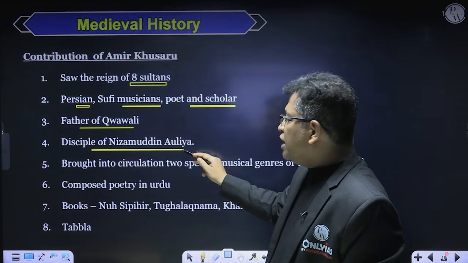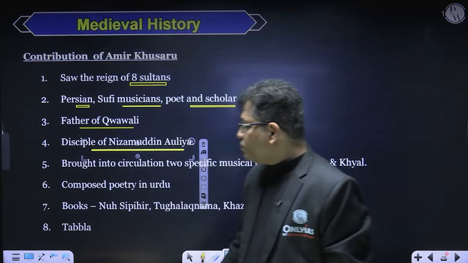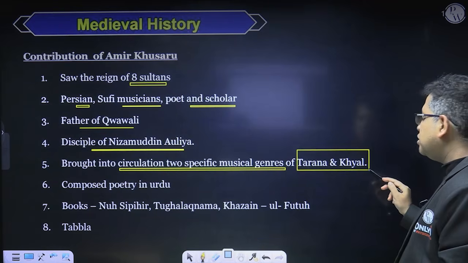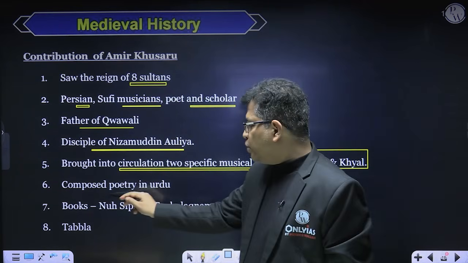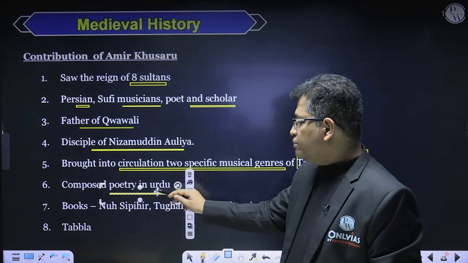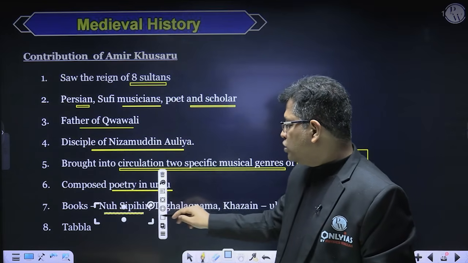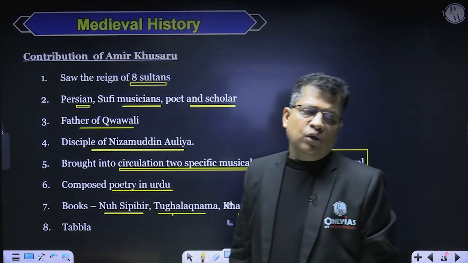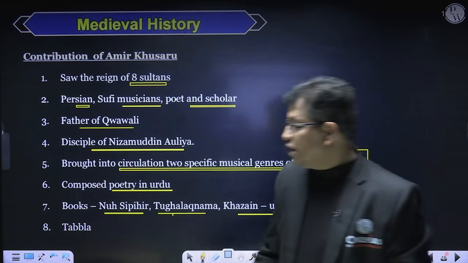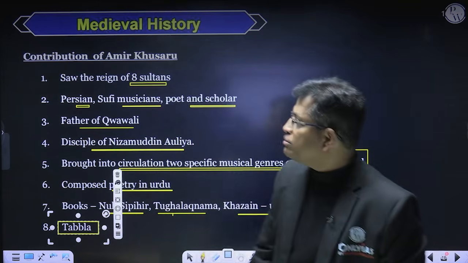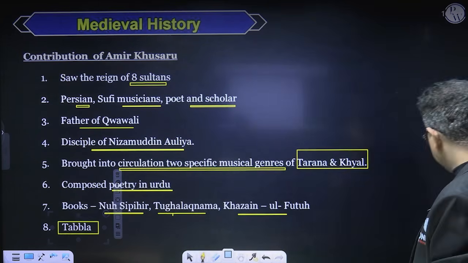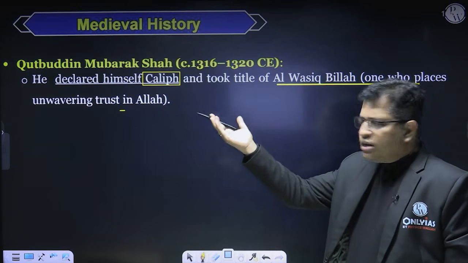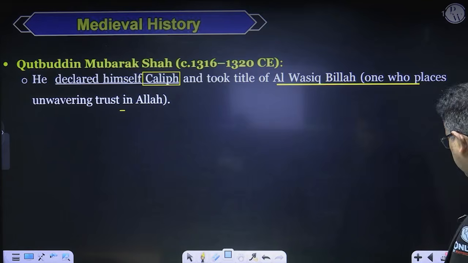He was a disciple of a Sufi saint whose name is Nizamuddin Auliya. He brought into circulation 2 specific musical genres. One is called Tarana, and the other one is Khayal. He composed poetry in Urdu, and he had also written books like Nuh Sipihr, Tughlaq Nama, Khazain-ul-Futuh, etc. And it is also said that he had introduced a new musical instrument called tabla. So these are the contributions of Amir Khusrau, right, sir and madam? Now, coming to Qutbuddin Mubarak Shah. And one important thing is that he had declared himself to be the Caliph.